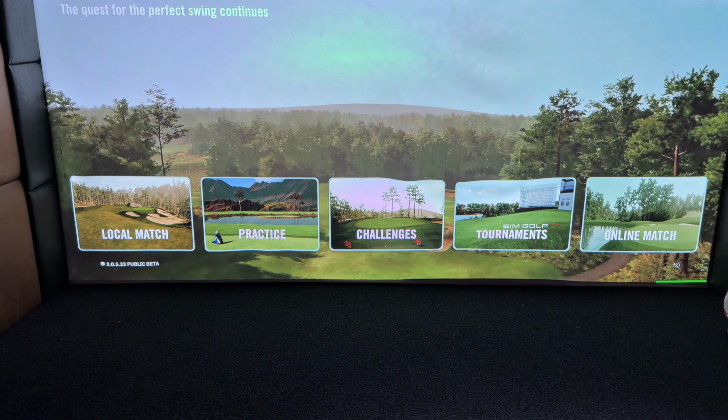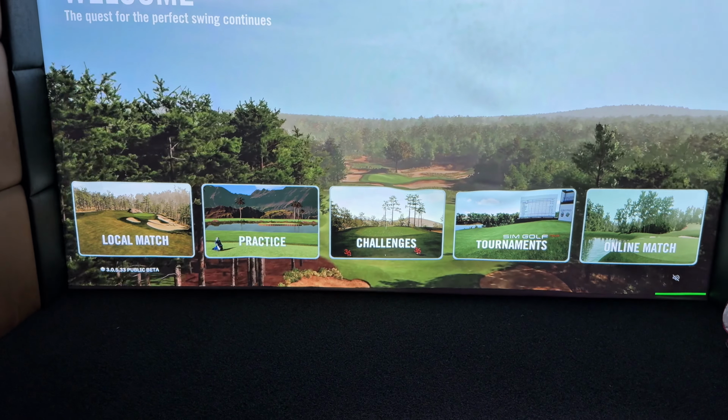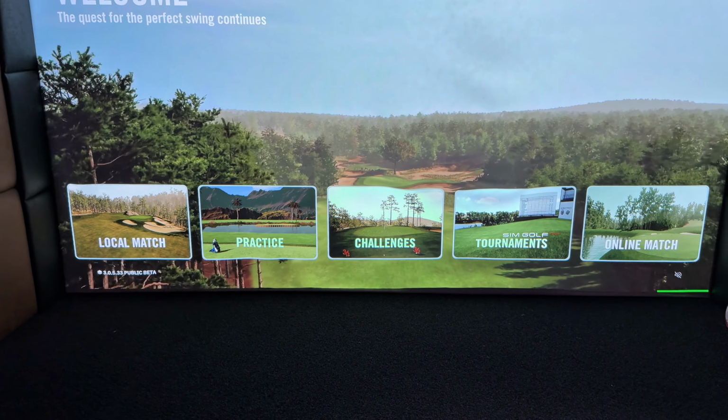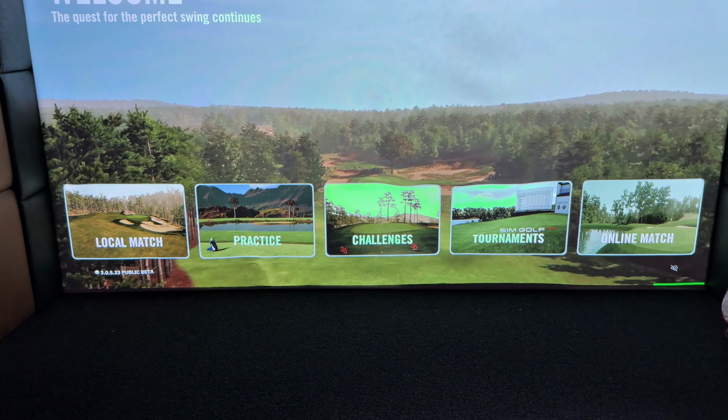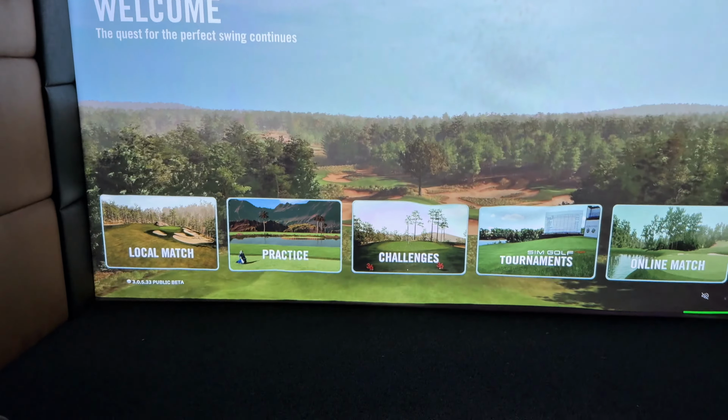Then we've got challenges. This has another 5 subset menu within it, and that is probably a video in itself, but in here we have Operation 36, we have distance challenges, we have long drive competitions, lots of fun stuff. Not something we need to get too bogged down into at the moment. We'll have a quick look at it in a sec.